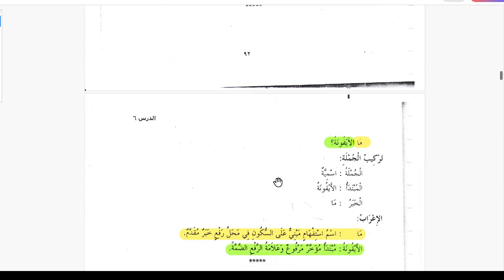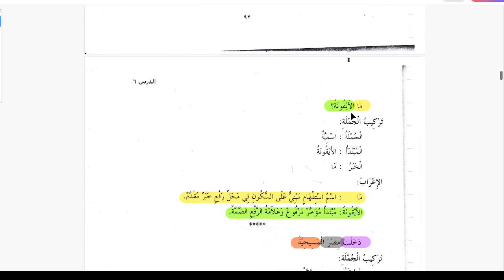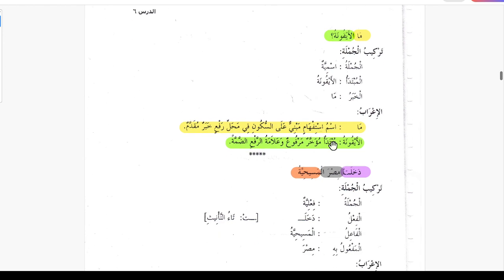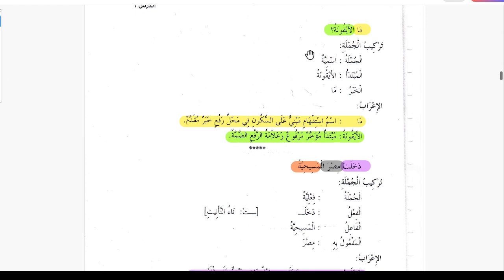And then ma al ikunatu, what is icon? So this is jumla ismiya. Al ikuna is mubtada, ma is khabar, so it is ismu istifham. What is the i'rab? Ma is ismu istifhamin mabni ala sukun fi mahalli rafin khabar muqaddam, and al ikunatu mubtada muakharun marfoon wa lamatul rafi damma. So the khabar is coming before because it is coming as an ismu istifham.